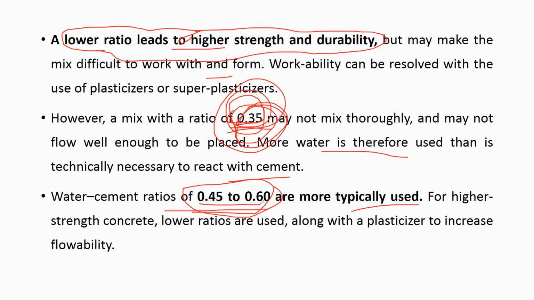If you want a lower water cement ratio to get more strength, because your structure is very important and needs very high strength concrete, then you have to use the plasticizer to increase the flowability or workability. Understood? Is it clear?